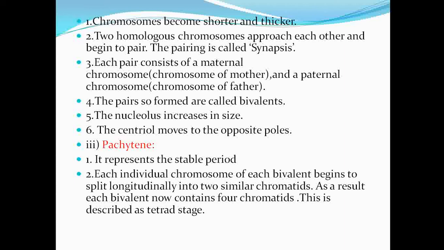As they were 2 in number previously, and when they divide they become 4 chromatids, each bivalent now contains 4 chromatids. As they are forming 4 chromatids, it is described as the tetrad stage.